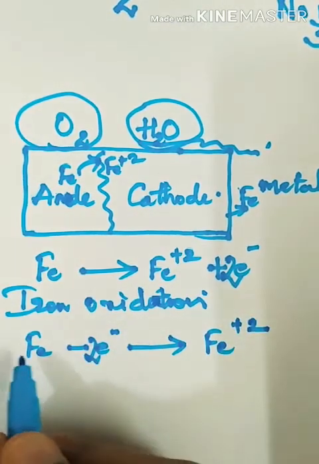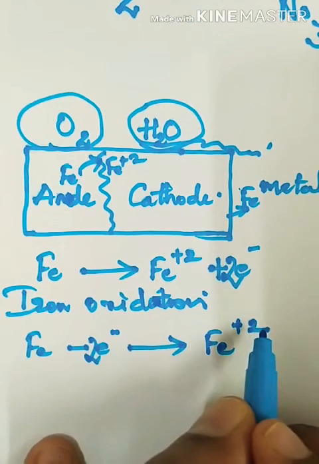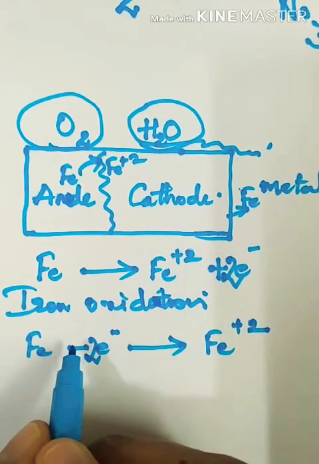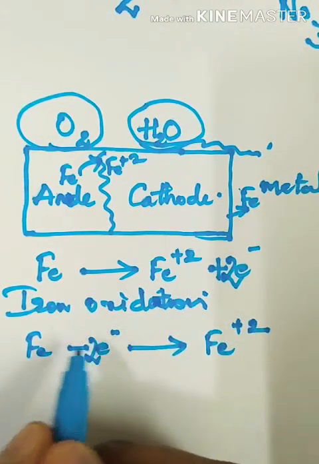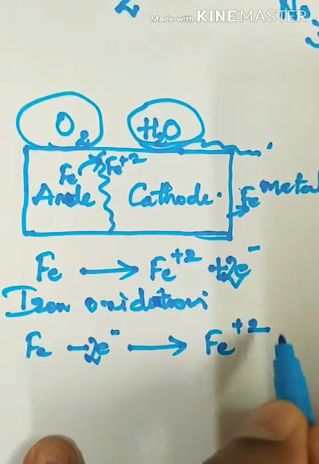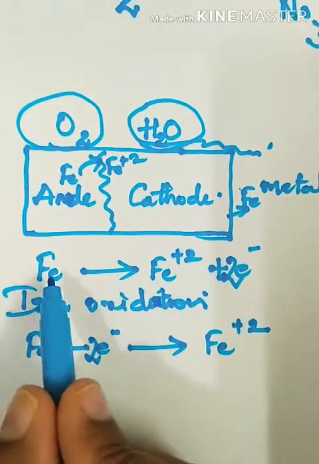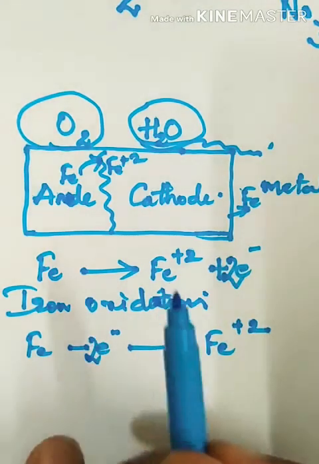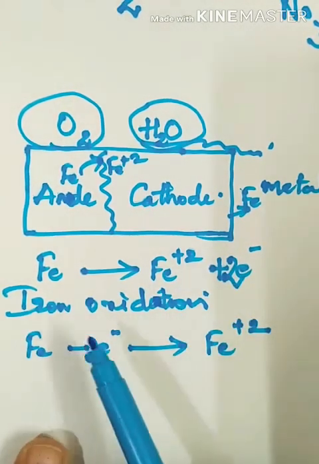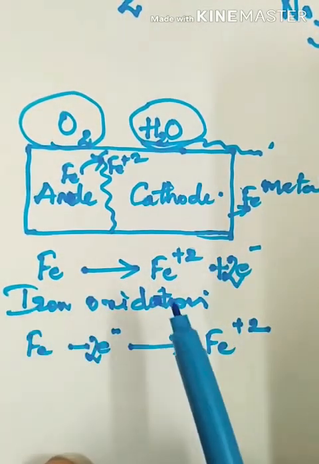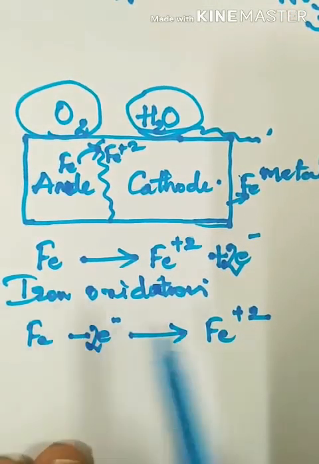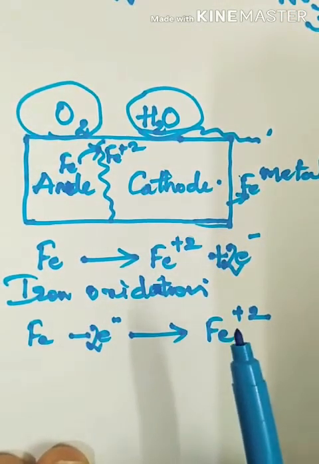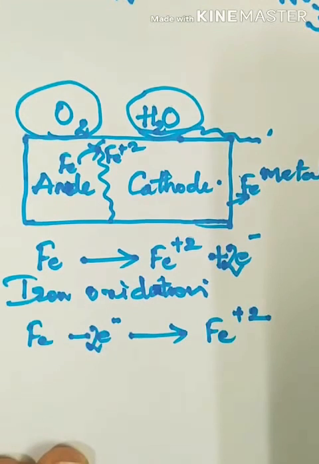Two electrons lost means the positive charge increased, so +2. This minus 2 electrons, when it comes to the right side, becomes plus 2 electrons. So I have written it this way. Hope it is clear. Iron loses electrons and undergoes oxidation to form Fe +2 ions. There is a question in the textbook and you have to explain it in this way.